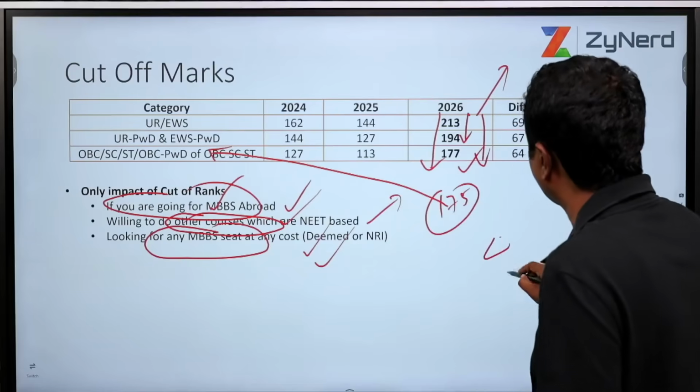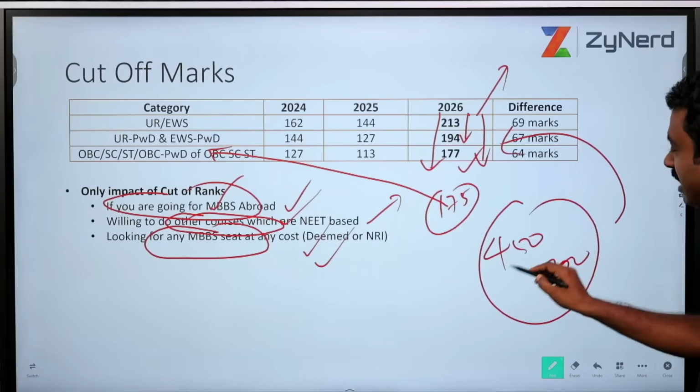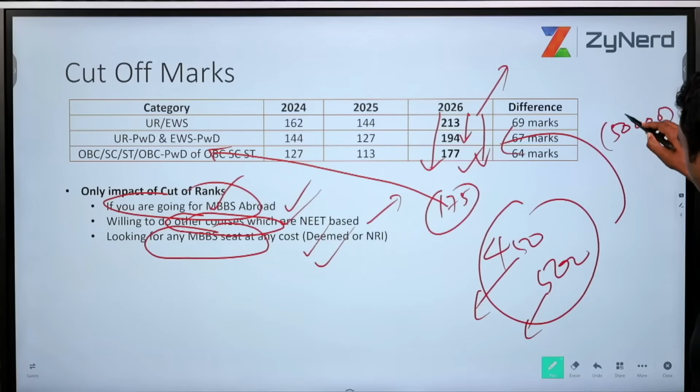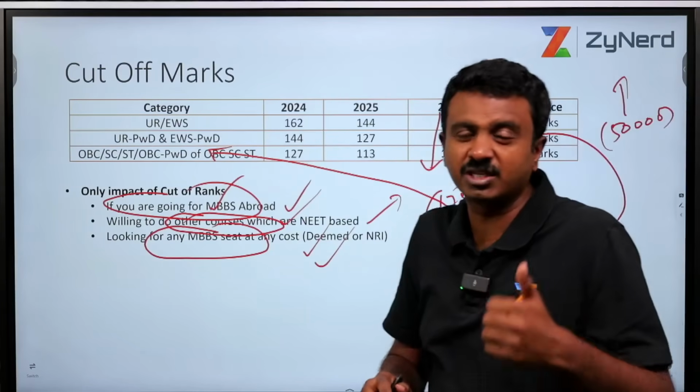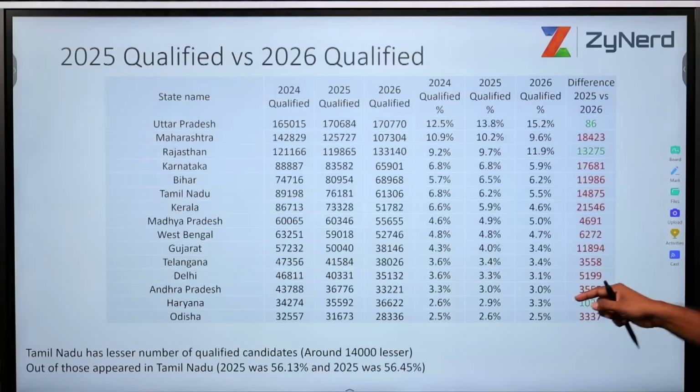For somebody who has scored 450, 500, all these do not matter, because all that matters is what will you get for your rank. And if your rank is 50,000, for example, all that matters is which are the 49,999 candidates above you. That is all that matters. So all that matters is your rank.